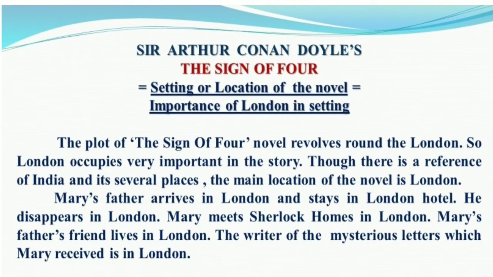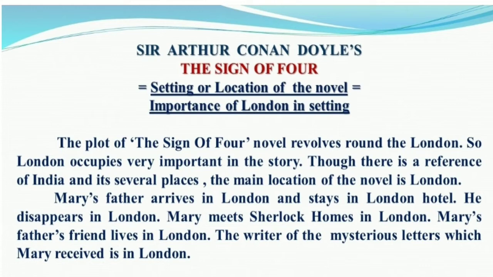Setting or location of the novel. Importance of London in setting. The plot of The Sign of Four novel revolves around London. So, London occupies very great importance in the story. Though there is a reference to India and its several places, the main location of the novel is London.